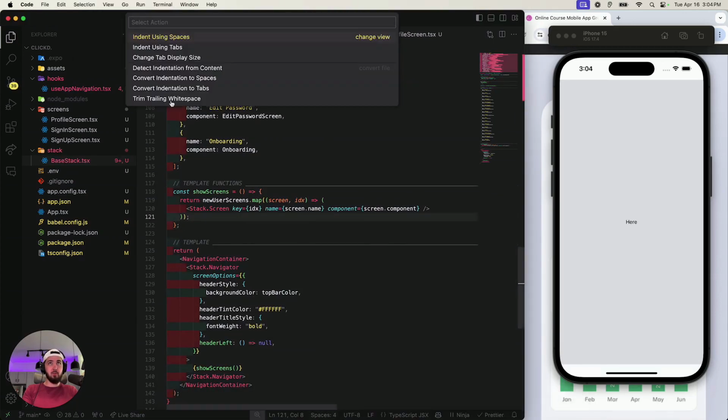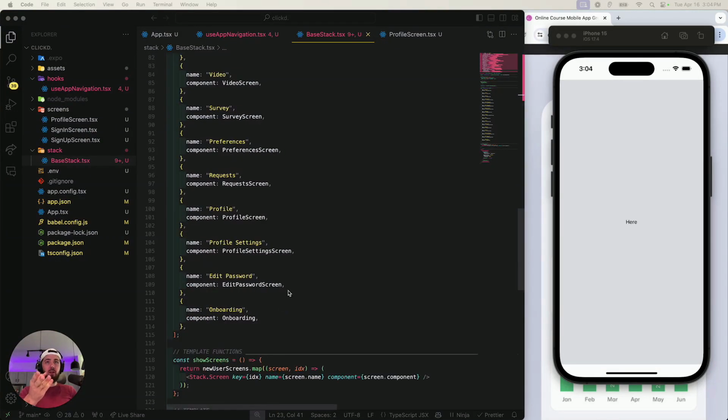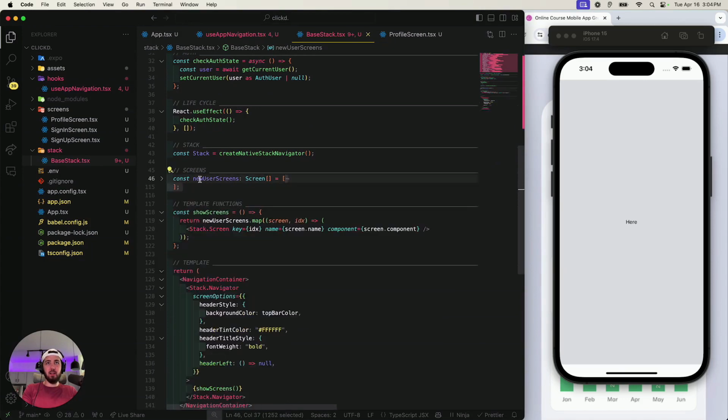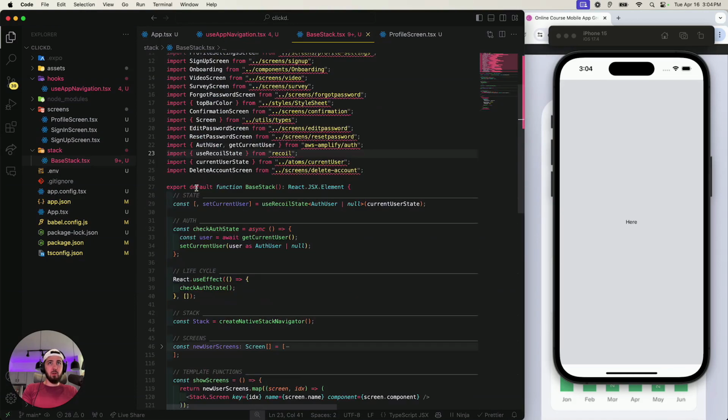Sweet. Did not mean to open up that database. But look at this. Look how I did this. Now there's probably a better way to do this. I'm not importing 50 different screens, but it was auto incremented into this just object. If I needed a screen, I would just add it right here. Boom, there it is. So let's clean this up. I'm not using Recoil yet. We probably will. So we're not going to use auth state. What was this? Oh, that looks like it's an Amplify deal. Get current user. Definitely an Amplify deal.